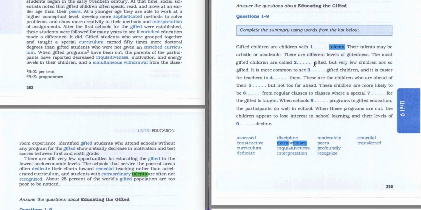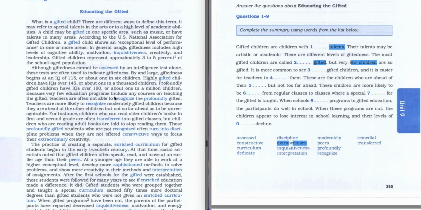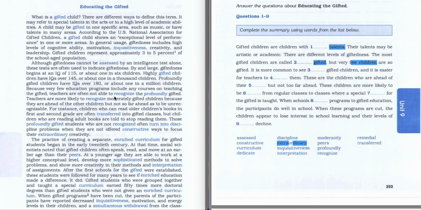As I was saying about gifted, let's focus on the fact that few children are that kind of gifted. We're going to figure out from the text which kind of children are called some kind of gifted. So let's scan the text and try to find any information about gifted children, and focus on our words, few children.